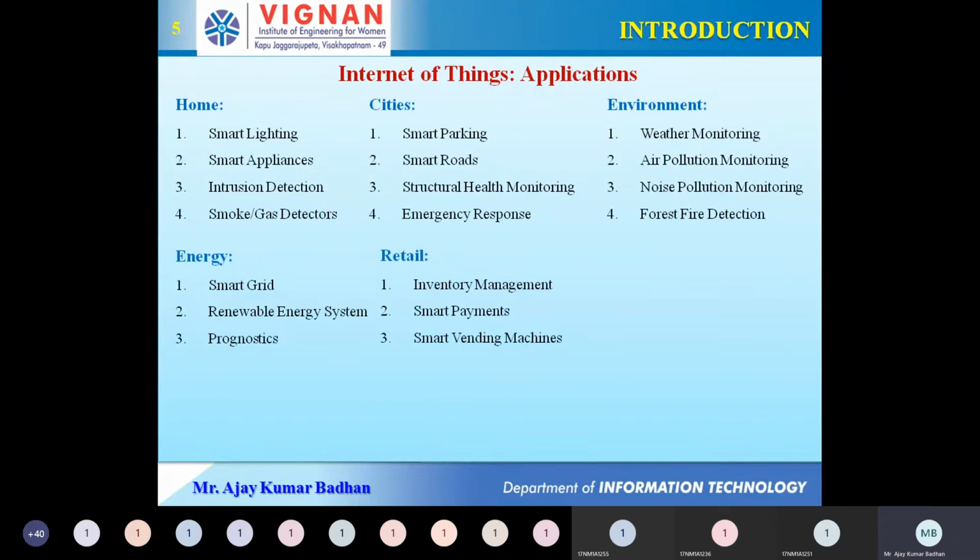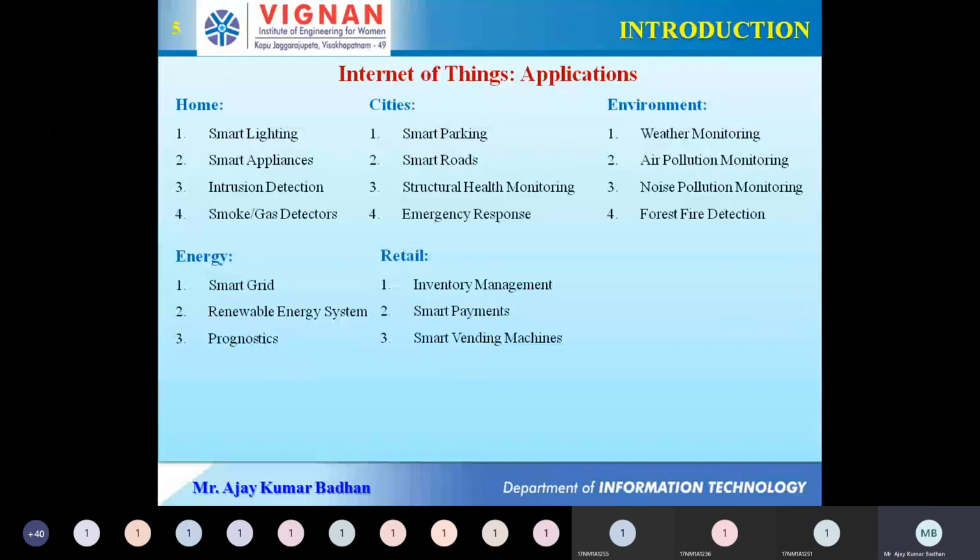Next comes retail. This one consists of inventory management, smart payment, and smart vending machines. Well, I think you people know about inventory management. Smart payment is nothing but, as I already told you, when you go to a DMart and access some resources, you are going to pay for that. How are you paying it? Using a debit or credit card. But nowadays you get a small antenna in that credit card. You don't have to insert it into the POS machine. You simply place it in front of it, and automatically your amount is going to get deducted. That is what is called smart payments.